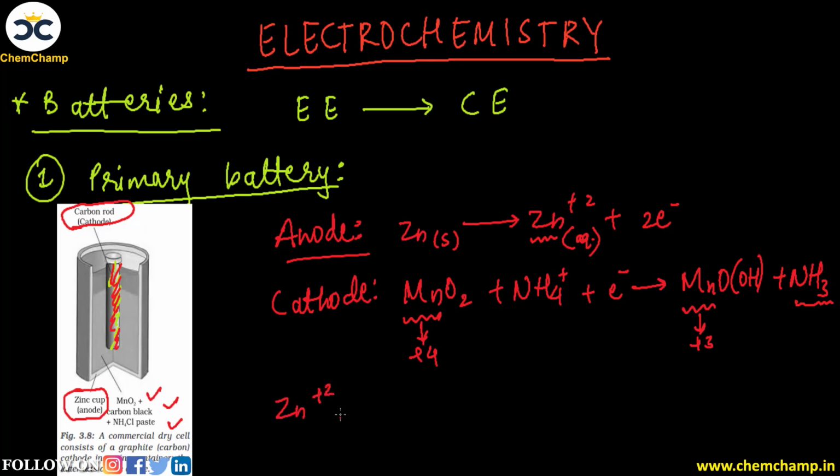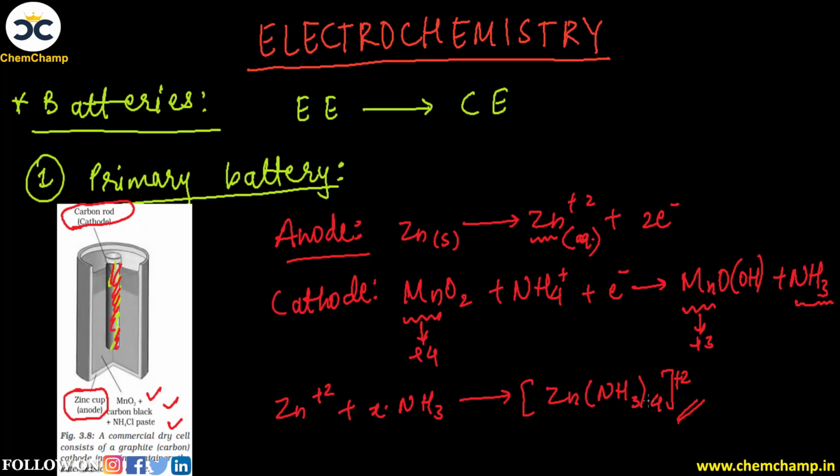Let's say यहाँ पर हम लिख देते हैं Zn plus x times of NH3. So it will combine and it will produce Zn(NH3)4, 2+ ion will be present outside. So this will form this type of a coordination complex.